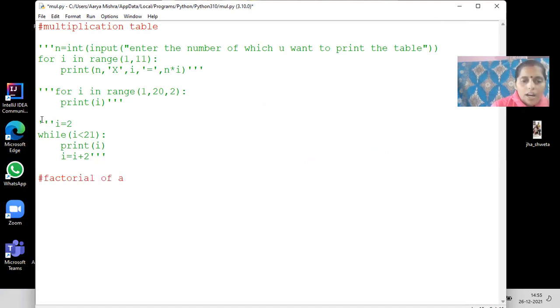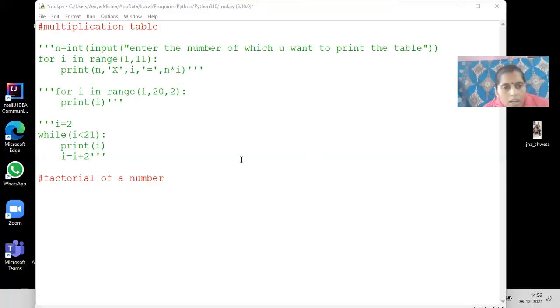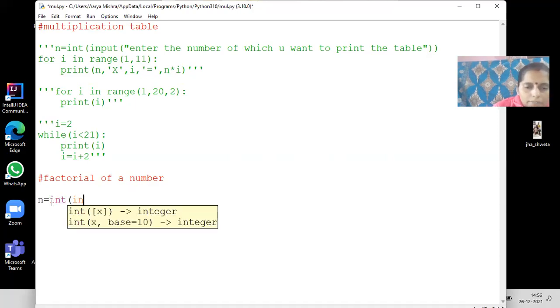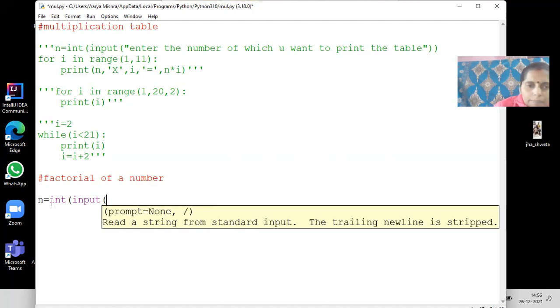So for this, first you will take a number from the user. So take a number n from the user. How you will take the number n from the user? int input, enter a number.